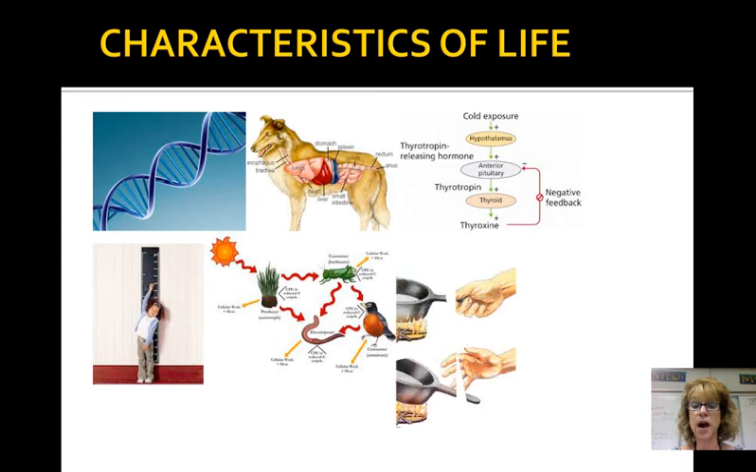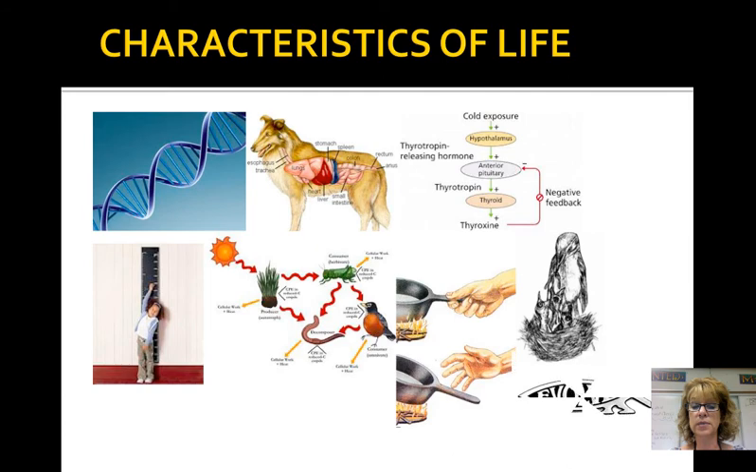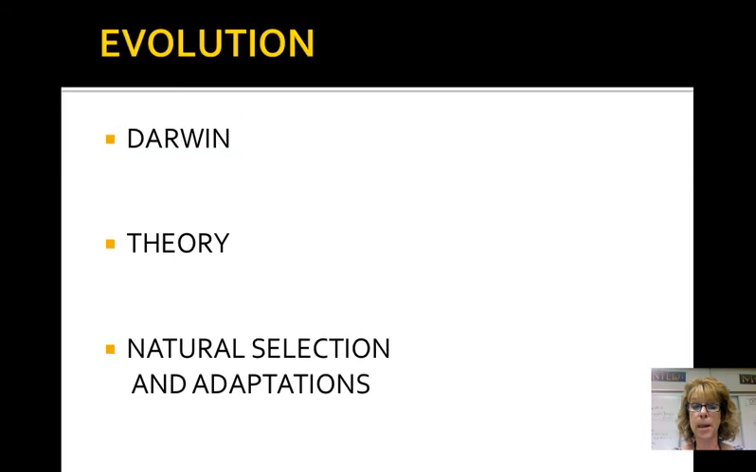Organisms respond to the environment. They respond to stimulus in the environment. Organisms reproduce. They replicate DNA in order to reproduce. And organisms evolve. That's when a species changes over time. Evolution is a change in a population or species over time.